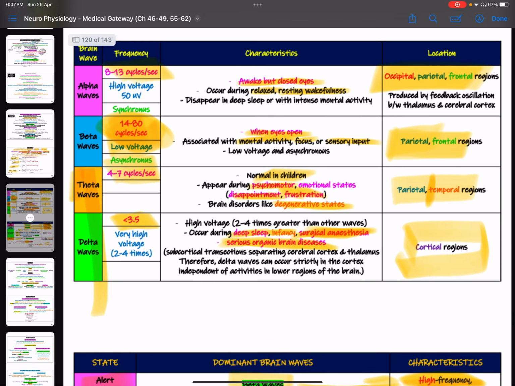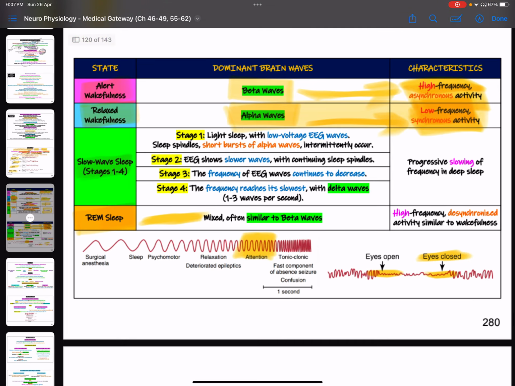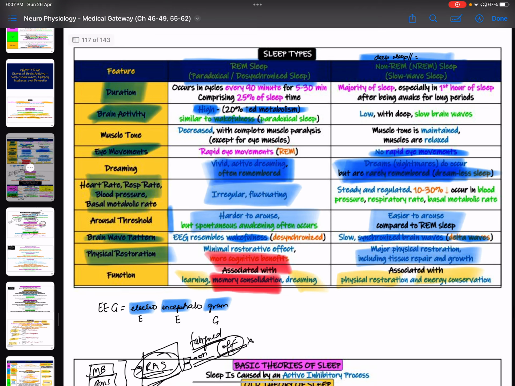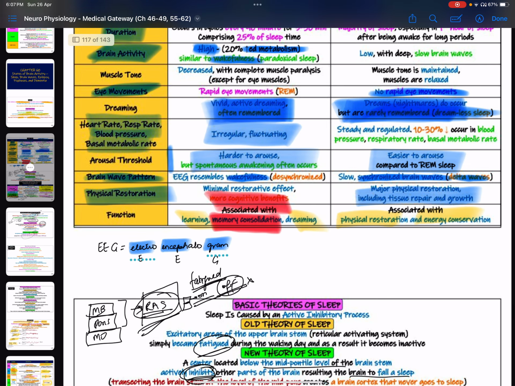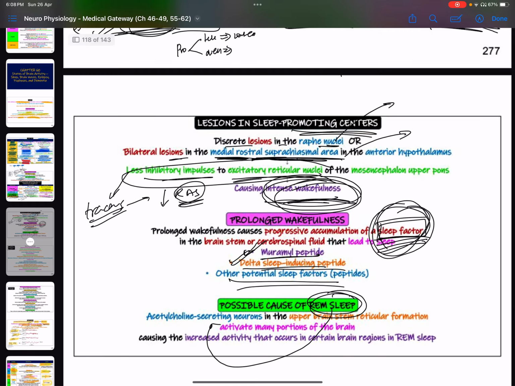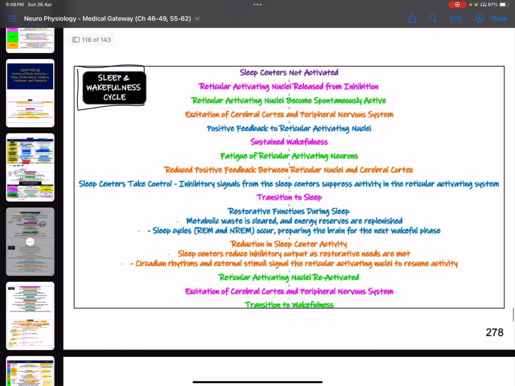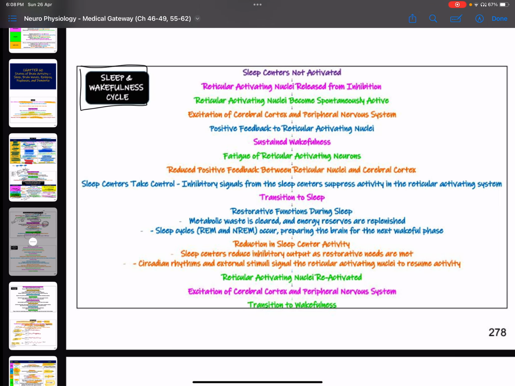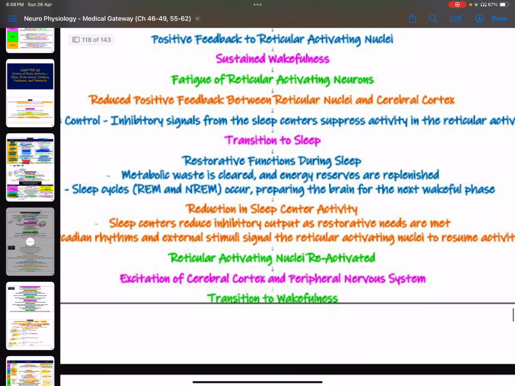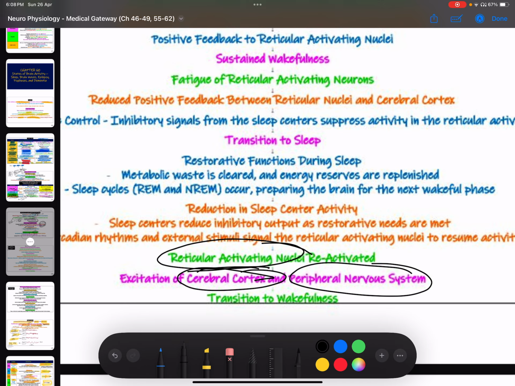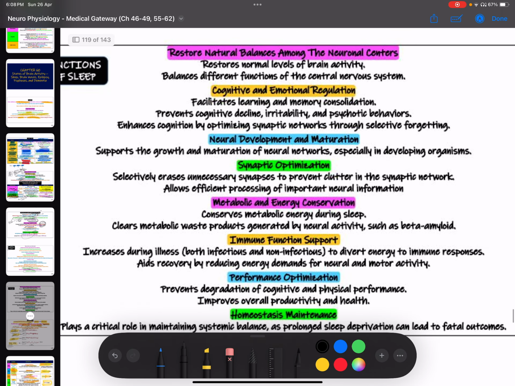For example, in the morning, a rooster starts giving its morning call, and then people start making noise as soon as it's morning. You can hear a lot of transportation outside and all of that. So the sensory stimulus from the environment also causes a person to wake up, and this is basically the entire cycle. Easy. Then again the RAS will be reactivated, and there will be excitation of the cerebral cortex and peripheral nervous system, and again there will be a transition to wakefulness.